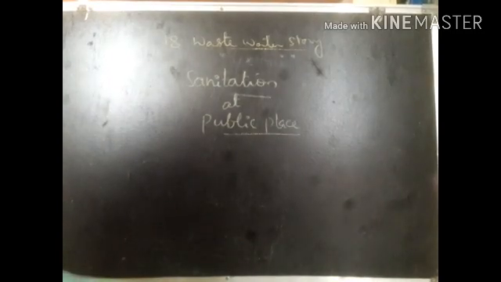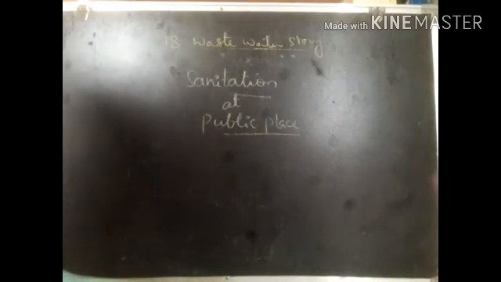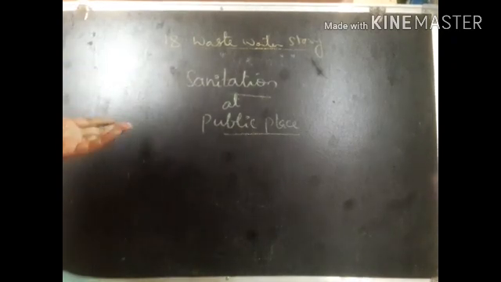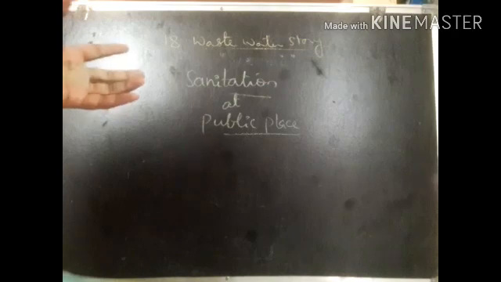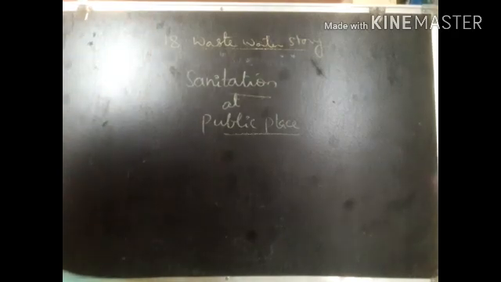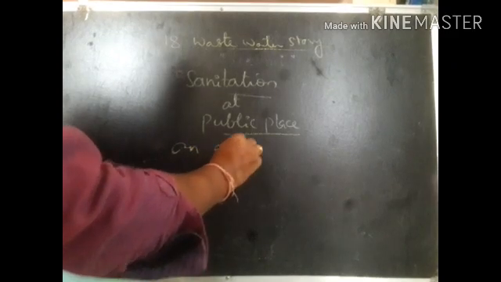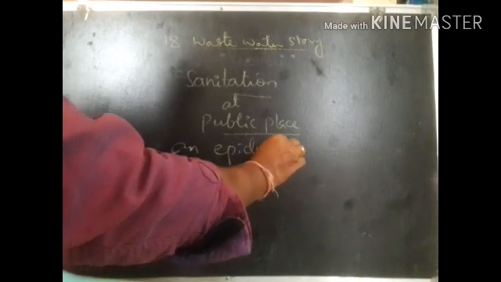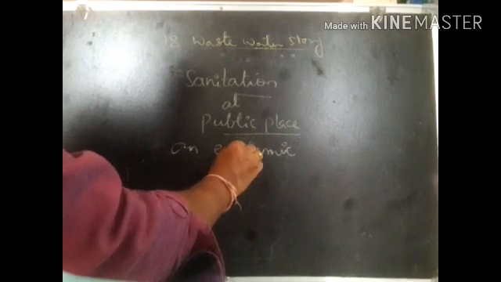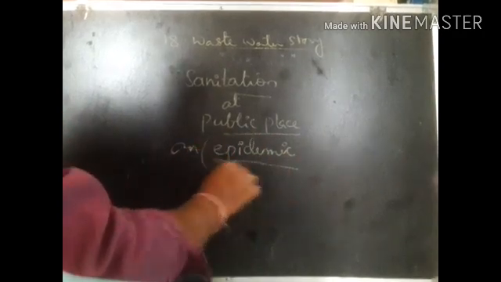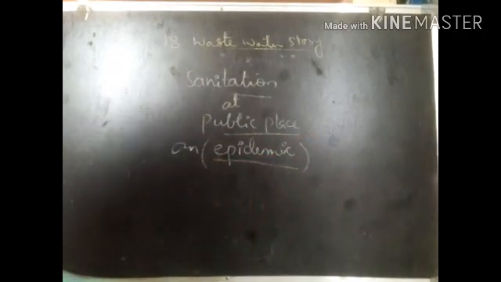In public places, many people are crowded together and using the same kind of toilet, and there is a chance of an epidemic disease. What is meant by epidemic? Epidemic means a disease which can spread in a large population. A huge population can be attacked by this problem.